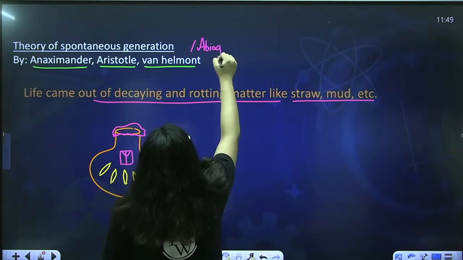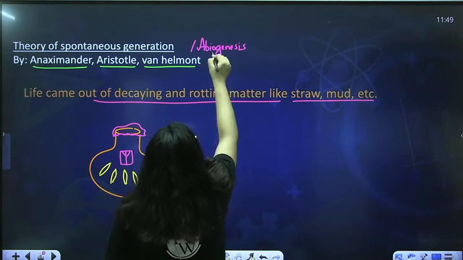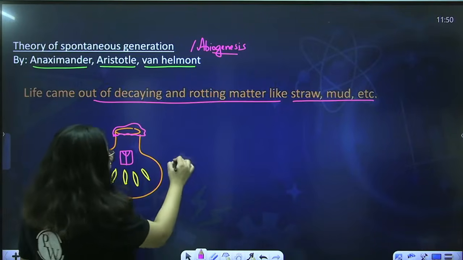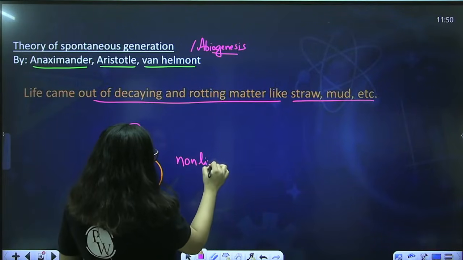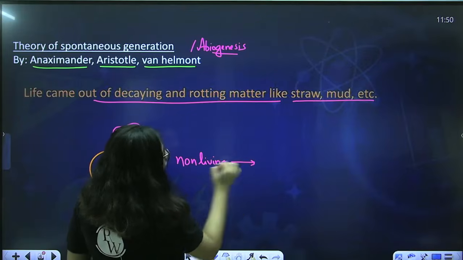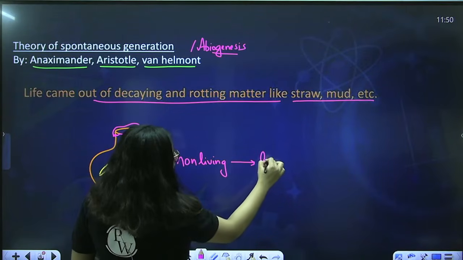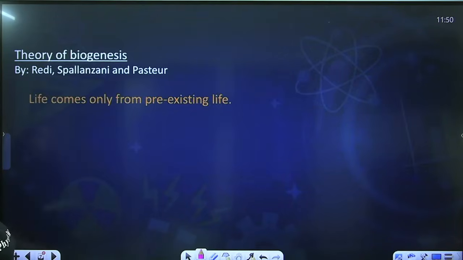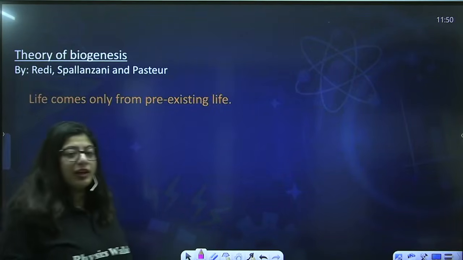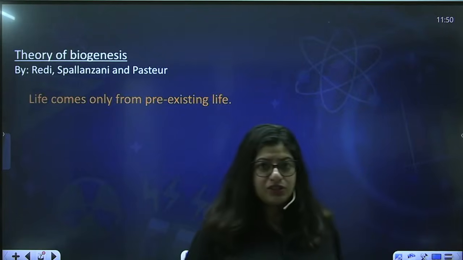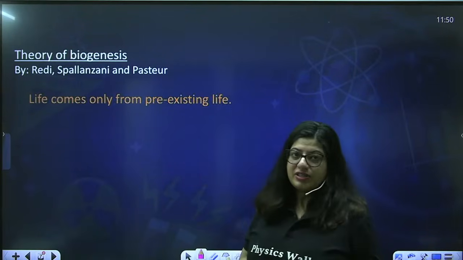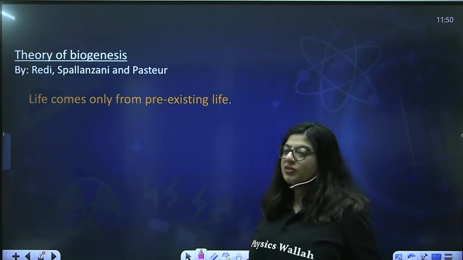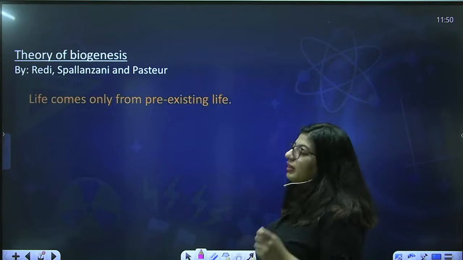That means biology is not much involved. Rather, they are saying life will come out from non-living matter, right? So they are saying that non-living things can give rise to living things. Alright, so that's not correct. To disprove the theory of abiogenesis or spontaneous generation comes the theory of biogenesis, which was explained by three scientists, Redi, Spallanzani and Pasteur.